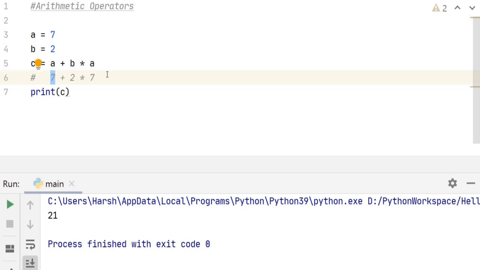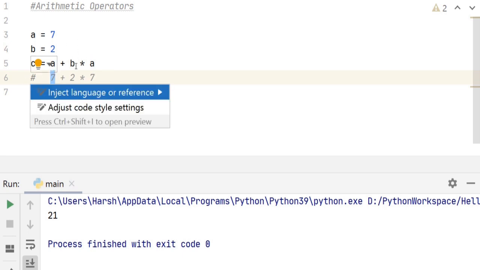Python also follows BODMAS rule of math, that is, the operations are performed using BODMAS rule, which says brackets of, division, multiplication, addition, subtraction. So brackets are given higher precedence over all the other operations. Then it's division, multiplication, addition and subtraction. So if you want to change the order of operation here in our statement, and if you want to give higher precedence to addition, we just put that expression in brackets.